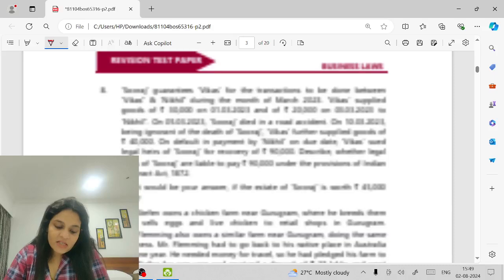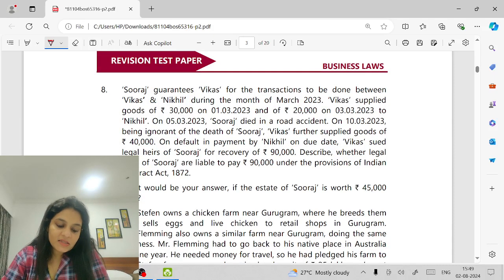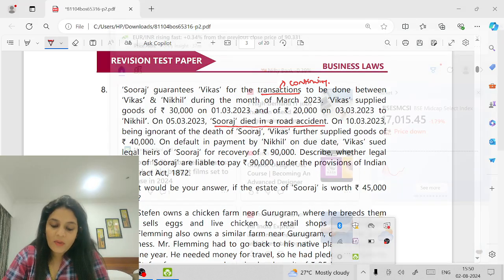Suraj guarantees Vikas for the transactions to be done between Vikas and Nikhil during the month of March. So that means, can I say this is a continuing guarantee? Yes. Vikas supplied goods of 30,000 on 1/3/23 and of 20,000 on 3/3/23 to Nikhil. On 5/3/23, Suraj died in a road accident. So Suraj had given a guarantee, and this person is dead, and it was a continuing guarantee.